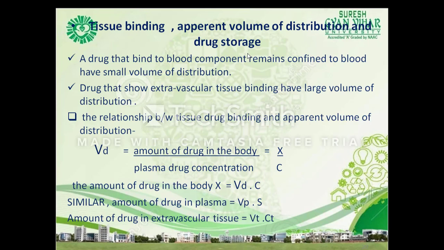amount of the drug in the body divided by the plasma drug concentration, that is C. Then the amount of the drug in the body, X, is equal to Vd into C, the volume of distribution into the plasma drug concentration. Similarly, the amount of drug in the plasma is Vp into C, and the amount of the drug in the extravascular tissue is Vt into Ct.